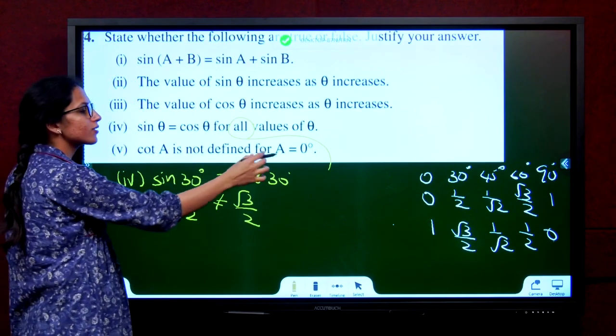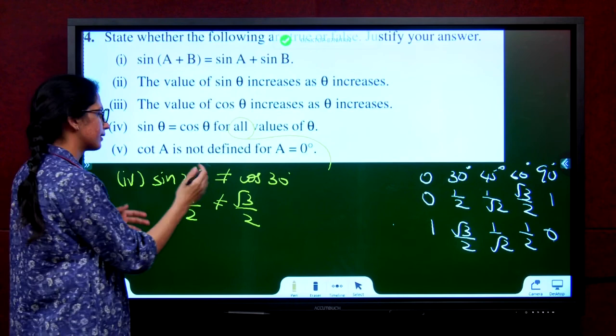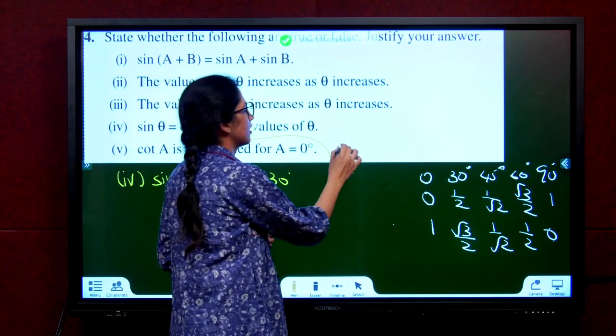Next, cot A is not defined for 0 degree. Yes, it is not defined. We've seen the table. So this is true.